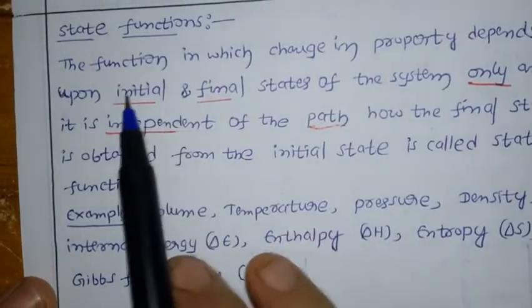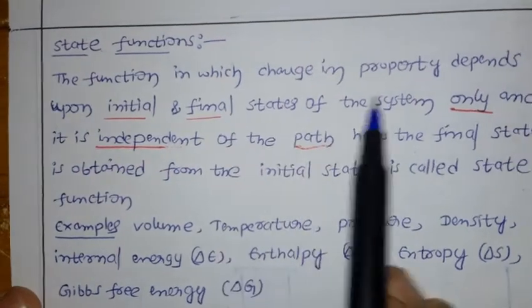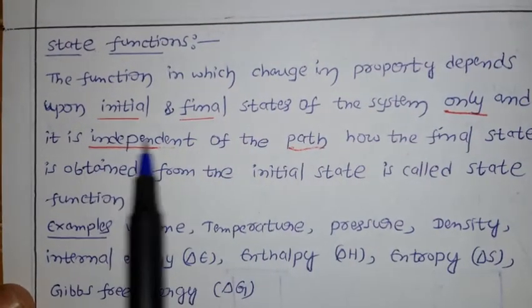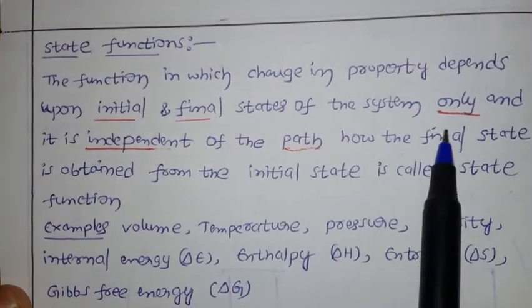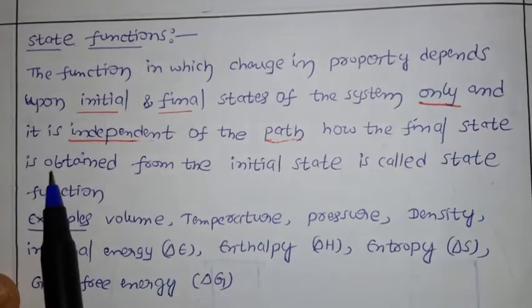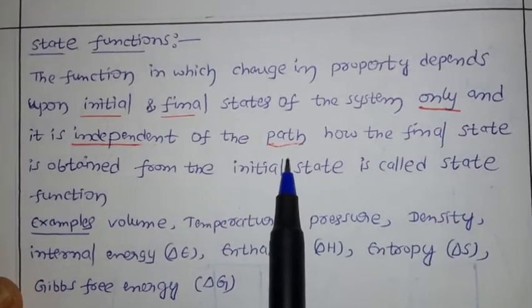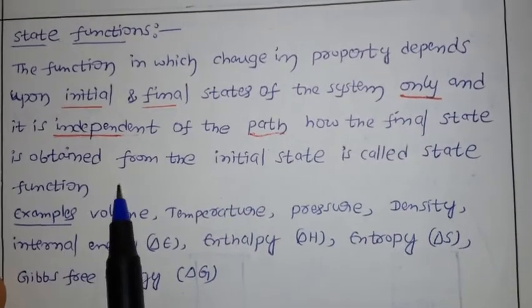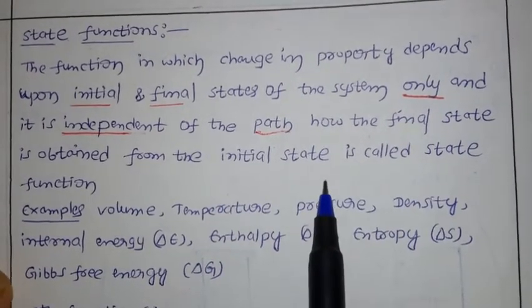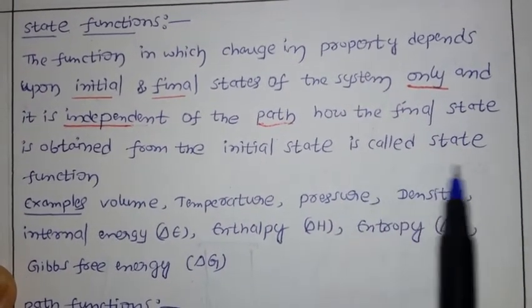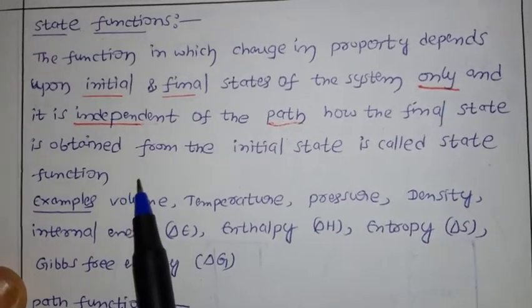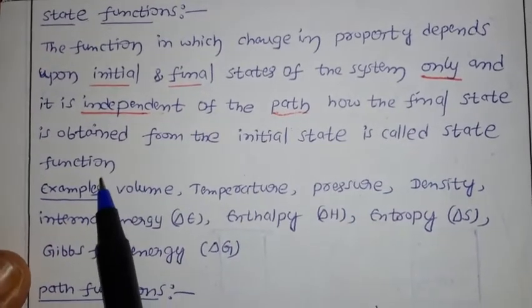Now let us discuss state functions. A state function is a function in which the change in property depends upon the initial and final states of the system only, and it is independent of the path by which the final state is obtained from the initial state. Before going to this definition clearly, I will go for the examples.